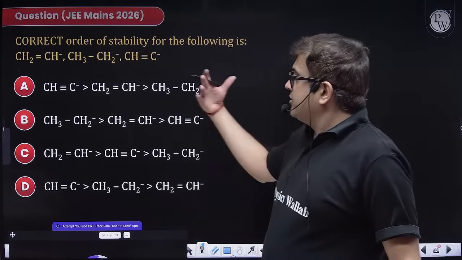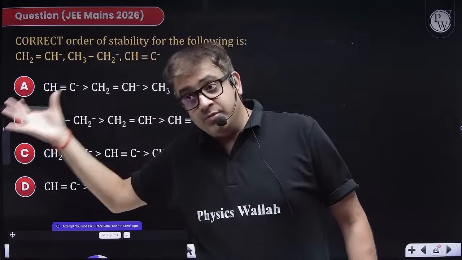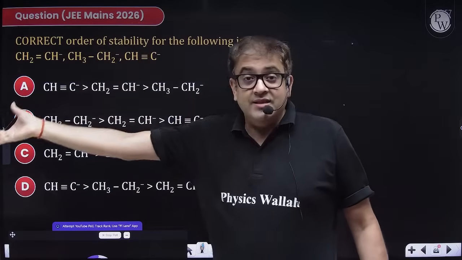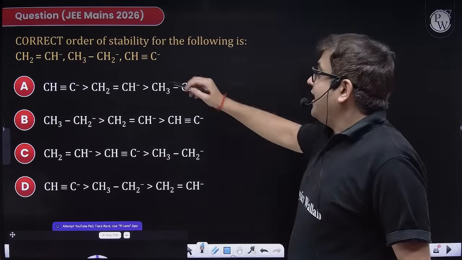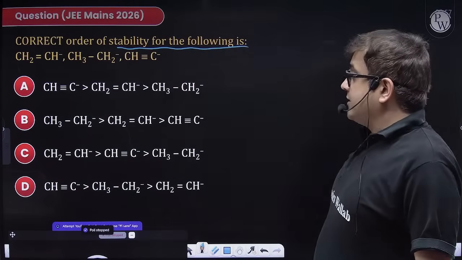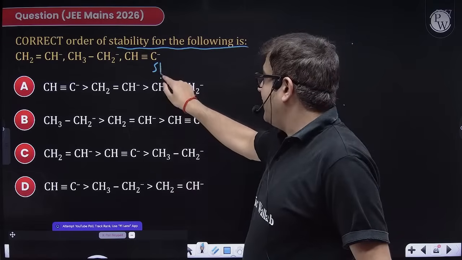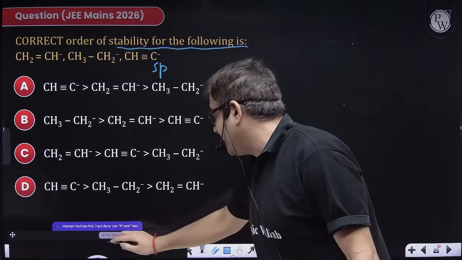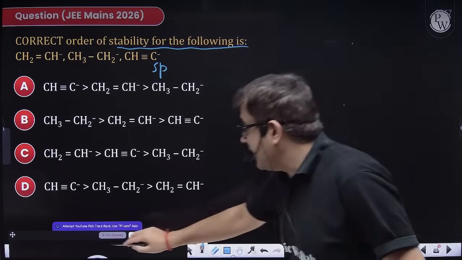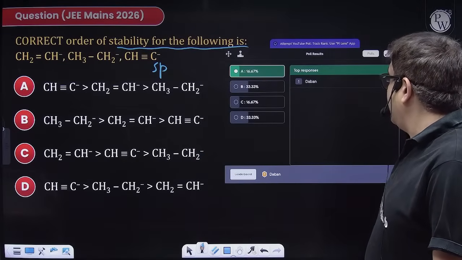Now the basic questions. See, a JEE Mains 2026 question. Why I am taking these? Because NTA has asked them just now, I mean, just a few days back. Correct order of stability for the following is, sir, this is quite a chemical bonding basic. Sir, this is highly electronegative. sp hybridized carbon can digest that electron to the maximum extent. So obviously sp will be most stable. So answer will be option A.